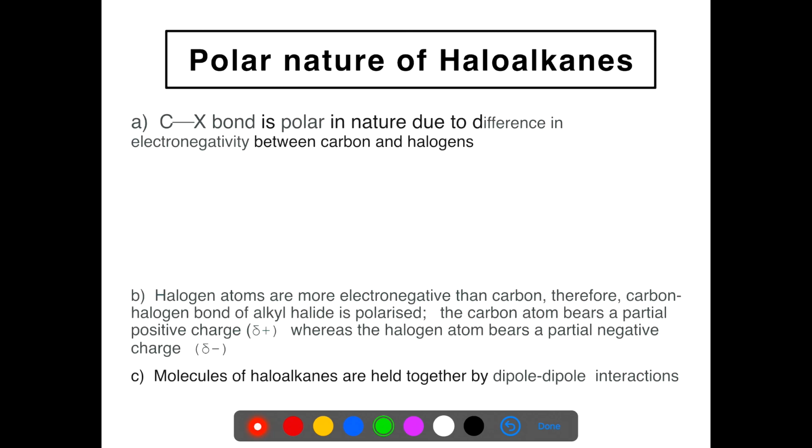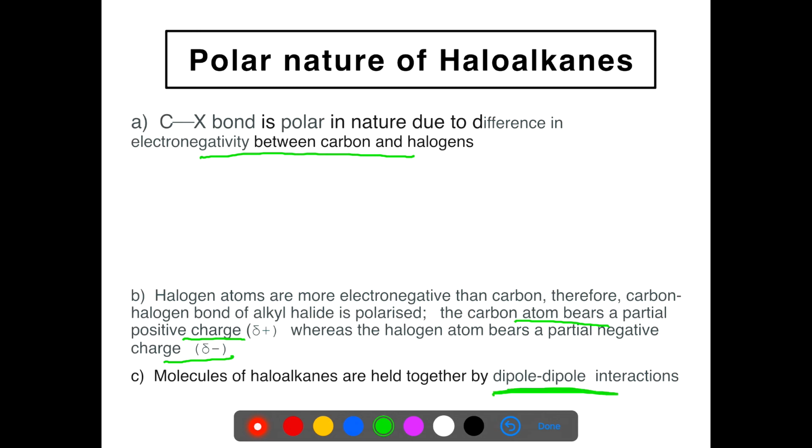Now we come to the polar nature of haloalkanes. Haloalkanes have an electronegativity difference between carbon and halogen because halogen is more electronegative than carbon. Therefore, carbon acquires a partial positive charge and halogen acquires a partial negative charge.